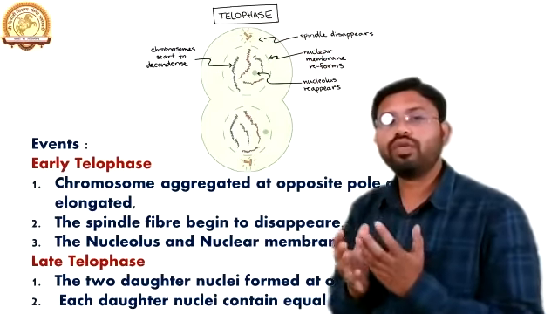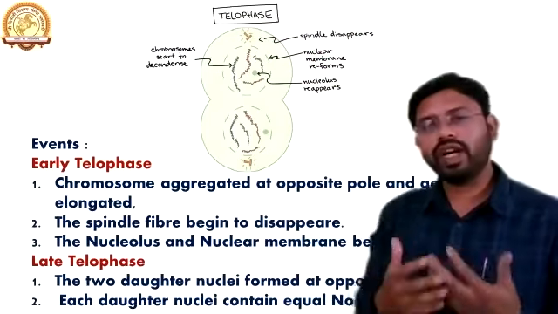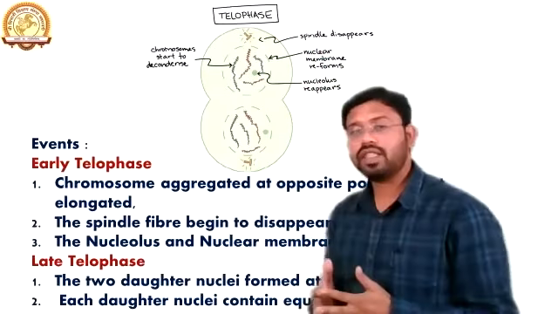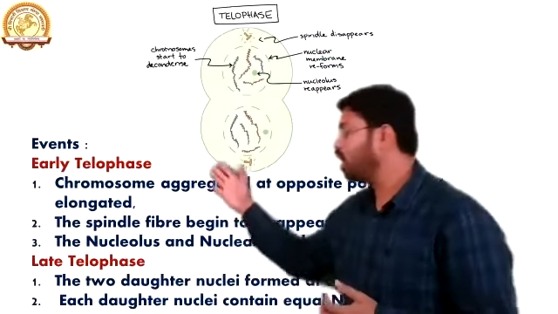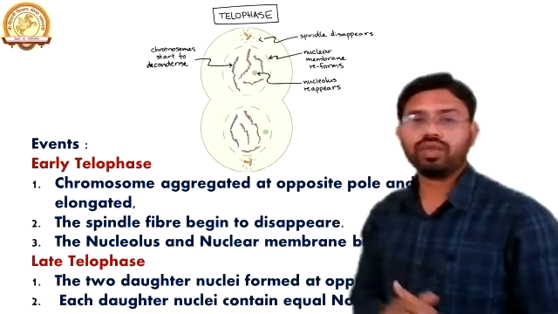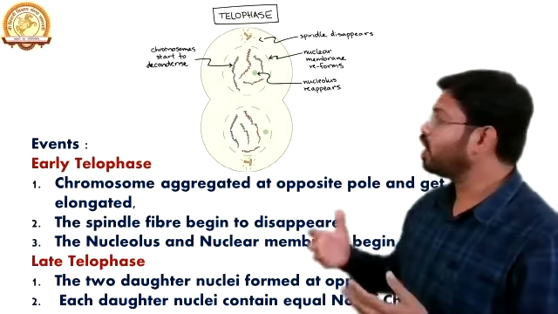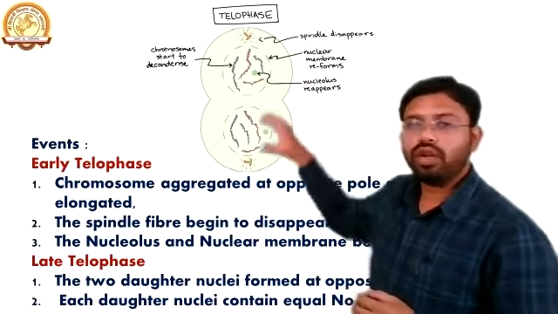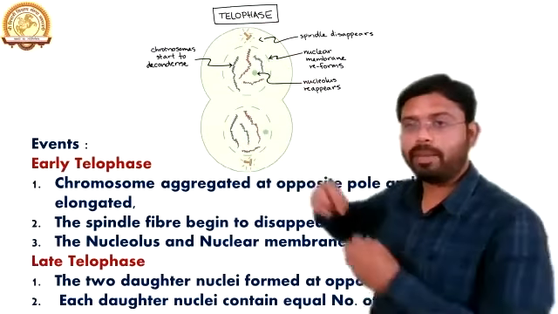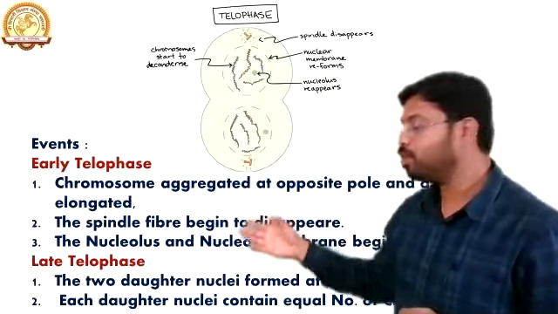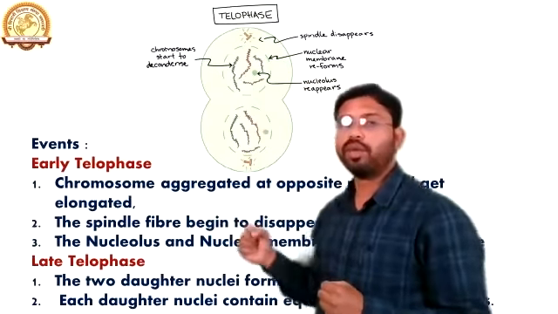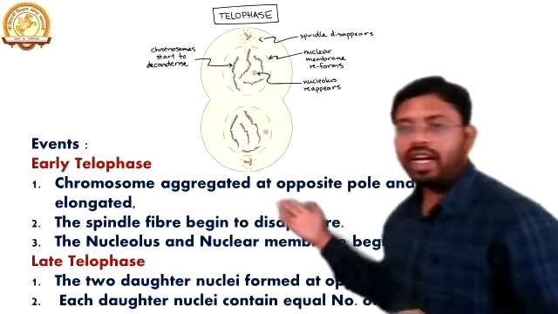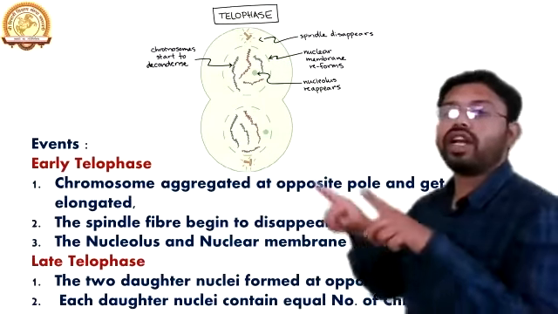Now, actually, Telophase may also get divided, for our better understanding, into two different phases: the early Telophase and the late Telophase. As we know, the chromosomes have already been pulled towards the two different poles, meaning the separated chromosomes. Now, in this step, in Telophase, what happens? The chromosomes aggregate at opposite poles and get elongated.